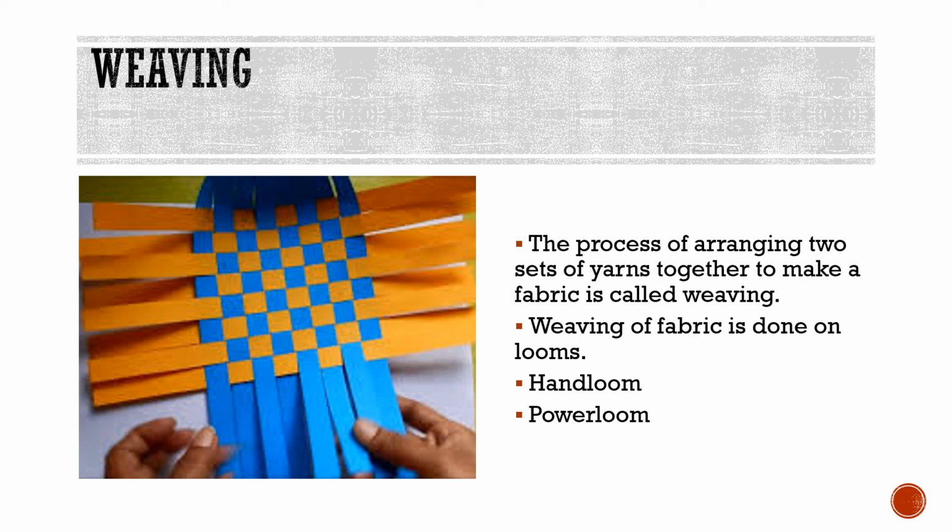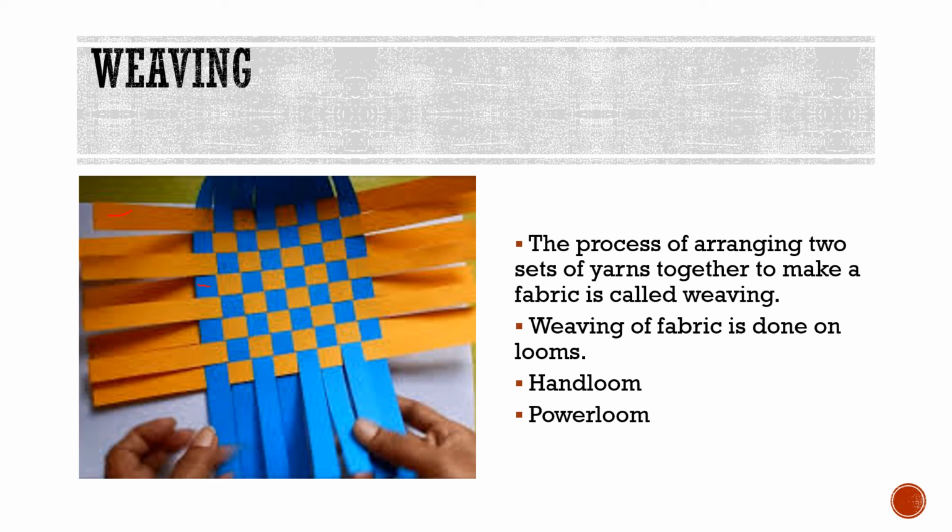And to understand this process better, we have to perform an activity. Take two sheets of paper of different colors, like these two sheets here, orange and blue, and you have to cut thin strips out of them.